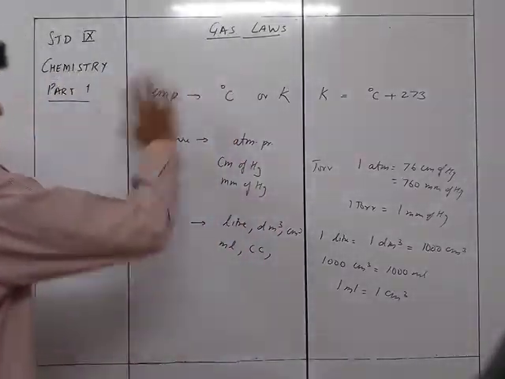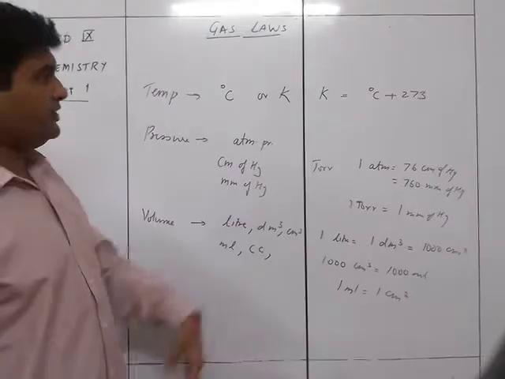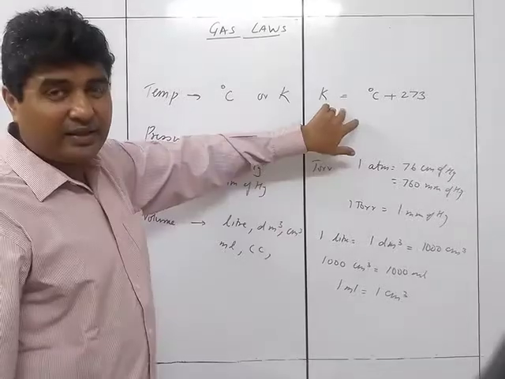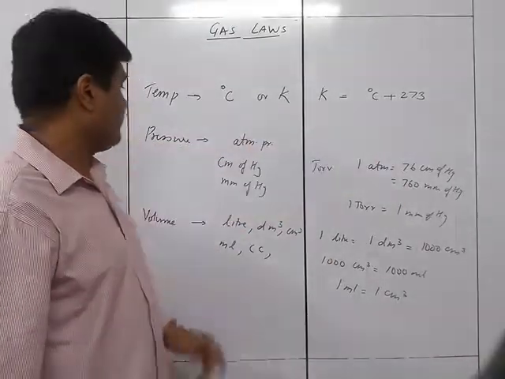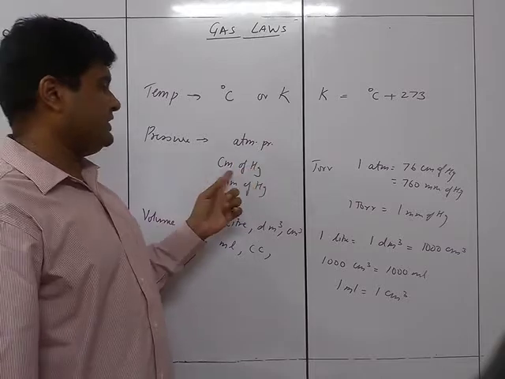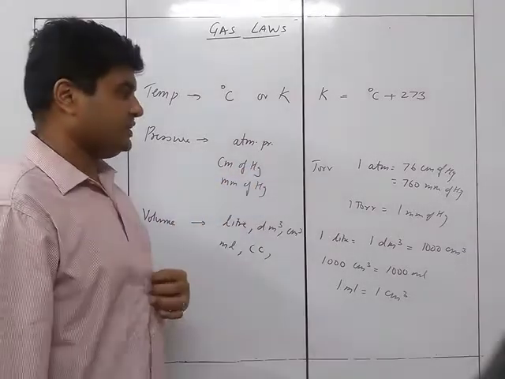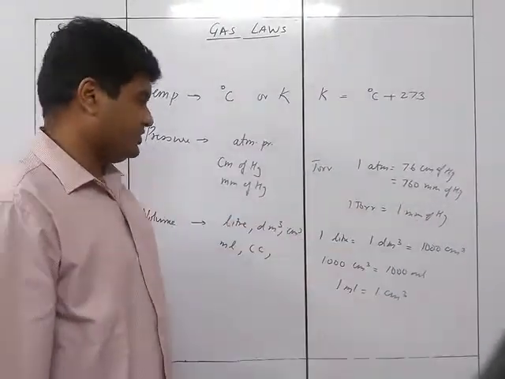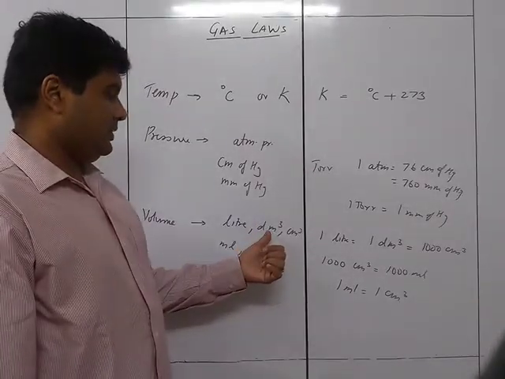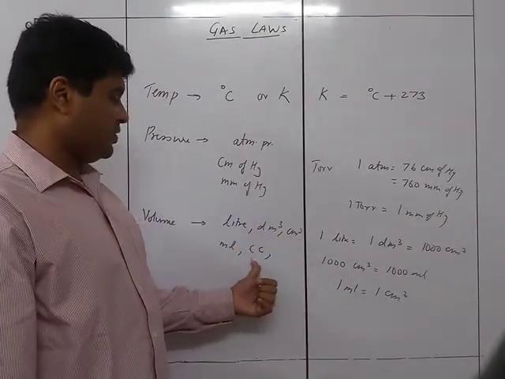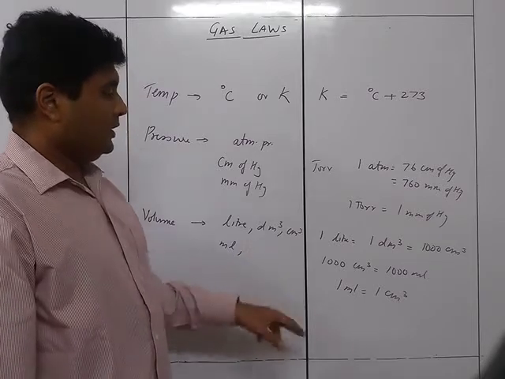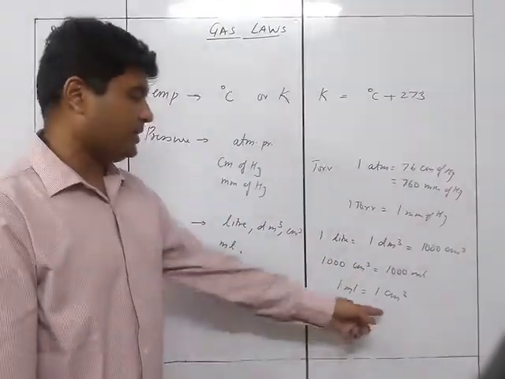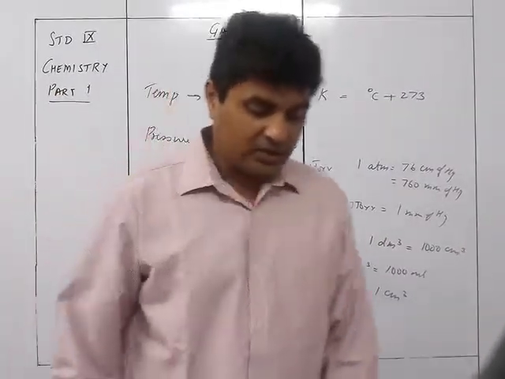So this is very important. You need to remember these differences. Temperature is in degree Celsius or Kelvin, and if you want to convert anything from degree Celsius into Kelvin, you have to add 273 to it. Pressure is in atmospheric pressure or centimeter of Hg or millimeter of Hg. 1 atmosphere is 76 centimeter of Hg or 760 mm of Hg. 1 torr is 1 mm of Hg. Volume is in liter, decimeter cube, centimeter cube, or milliliter. 1 liter is 1 dm cube is equal to 1000 centimeter cube. 1000 centimeter cube is 1000 ml, so 1 ml is equal to 1 centimeter cube. That was about the relationships.